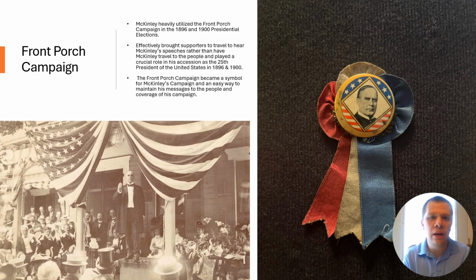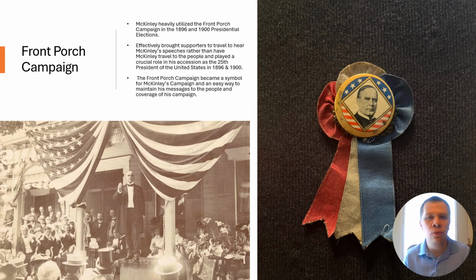In fact, one thing that set William McKinley apart from his adversary William Jennings Bryan, who actually traveled throughout the United States to get voters to vote for him, is that he actually believed that by conducting these front porch campaigns, people would actually want to travel and come see him.